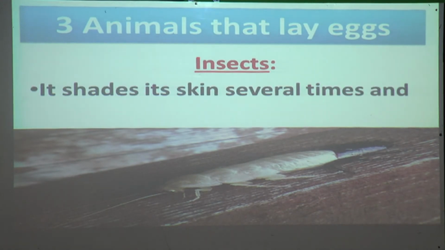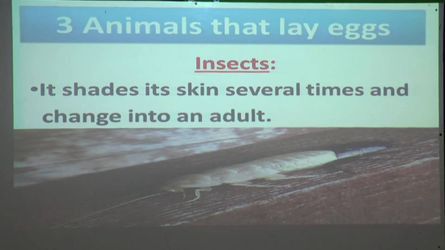It sheds its skin several times and changes into an adult. So many times it sheds, meaning it removes its skin, and after that it will have new skin on its body.